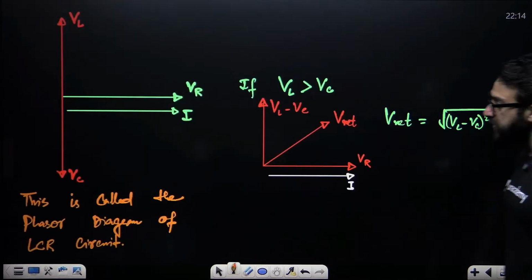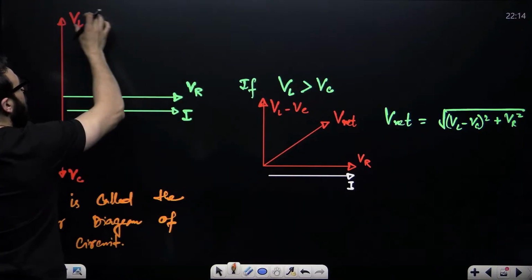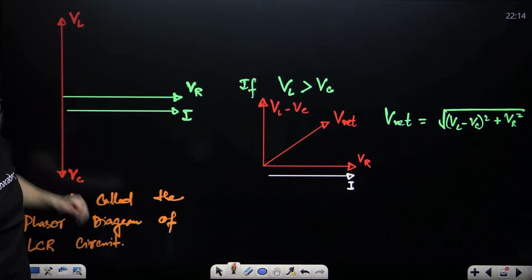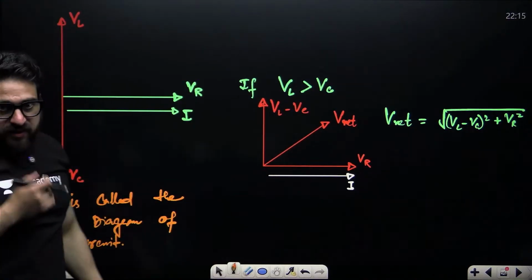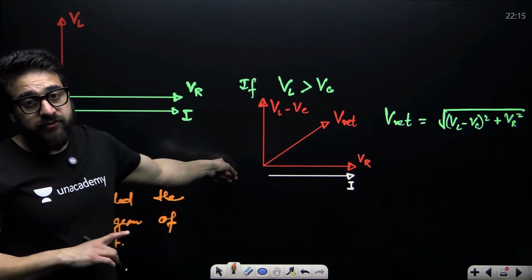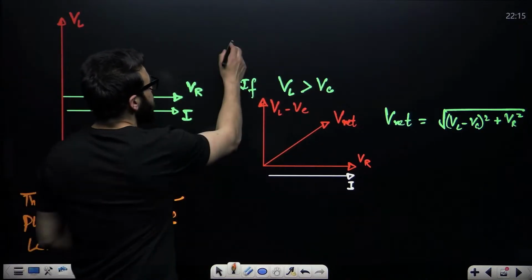Similarly, in the phasor diagram, VR and current are in the same phase, so we make it in the forward direction. And when it comes to VC, guys, this topic is difficult to understand for that student whose basics of alternating current are not clear.